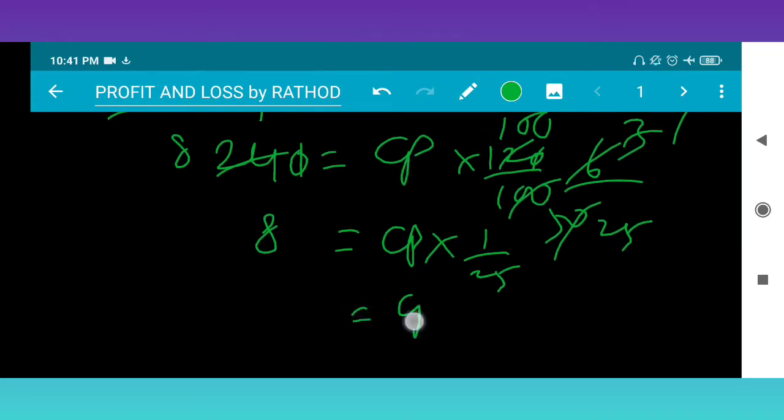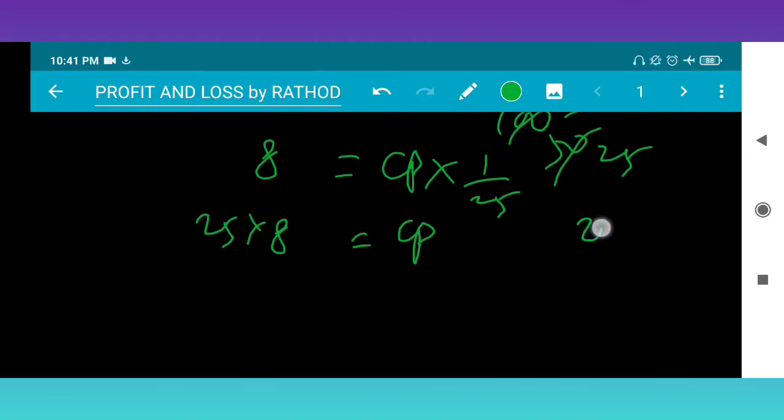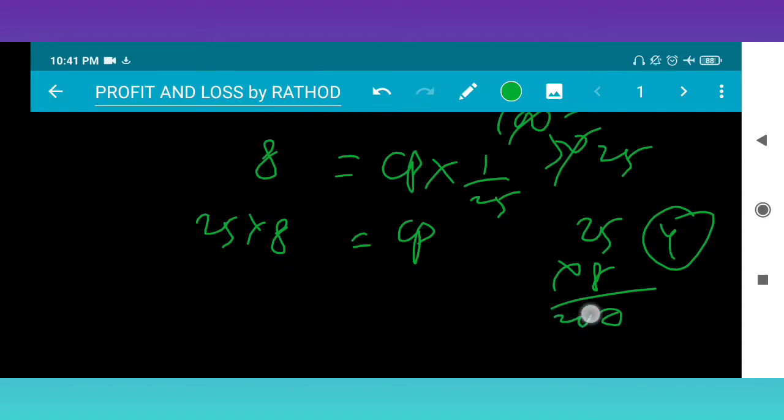So CP is 25 multiplied with 8. 8 fives are 40, 4 carry, 8 twos are 16, 16 plus 4 is 20. So the CP is 200 rupees.